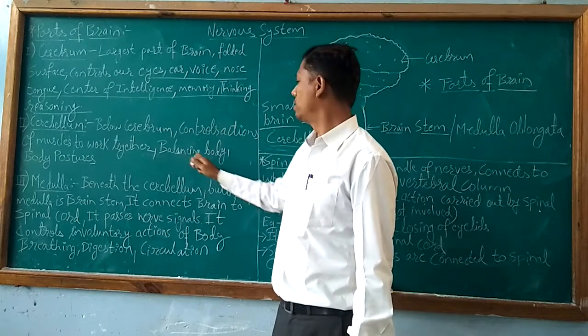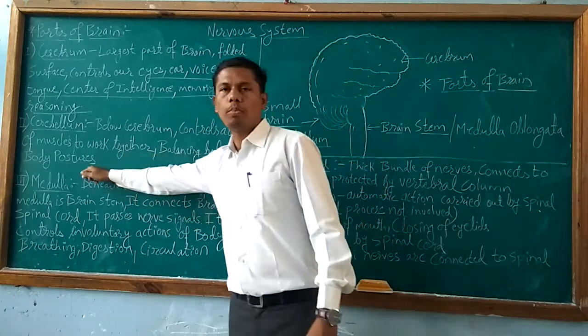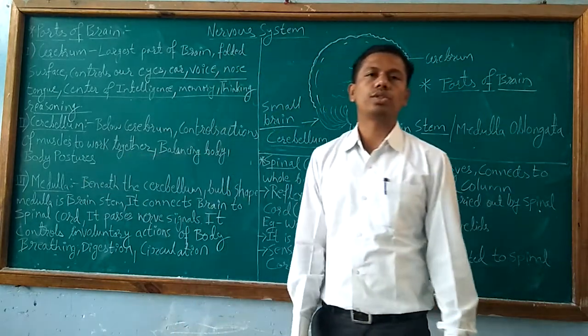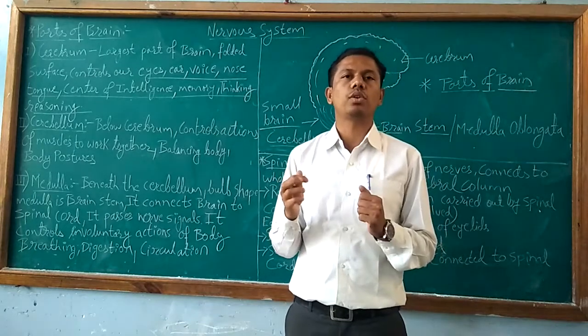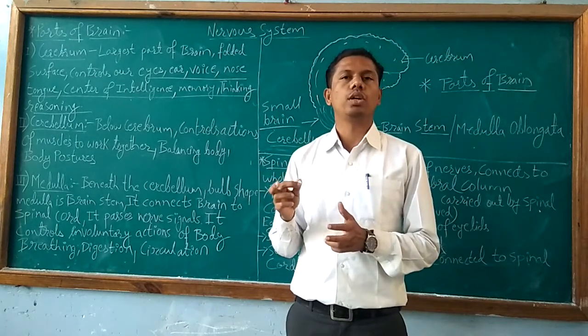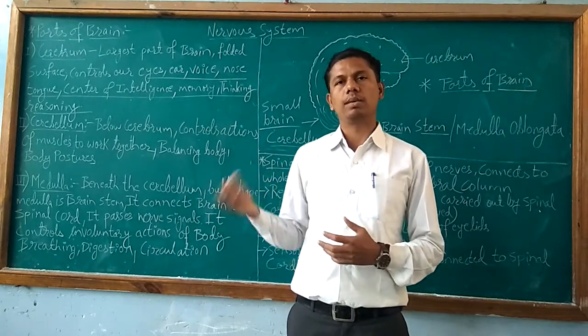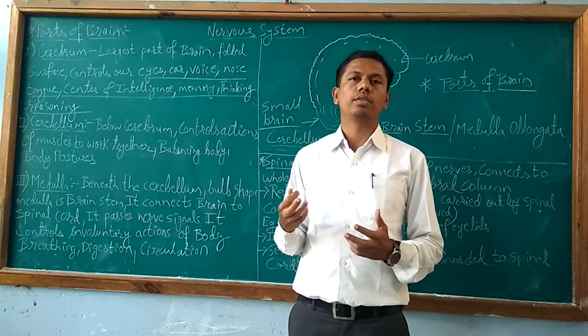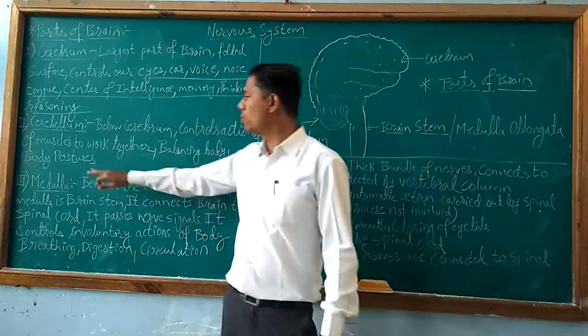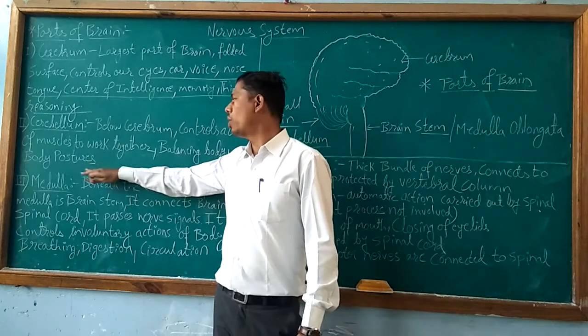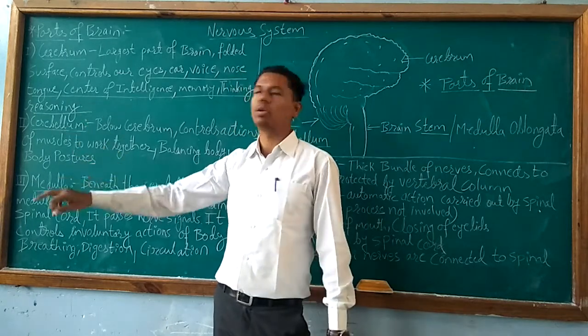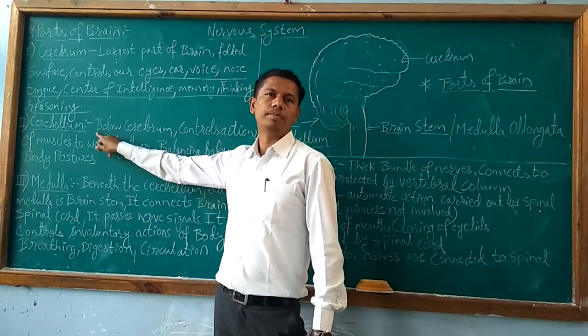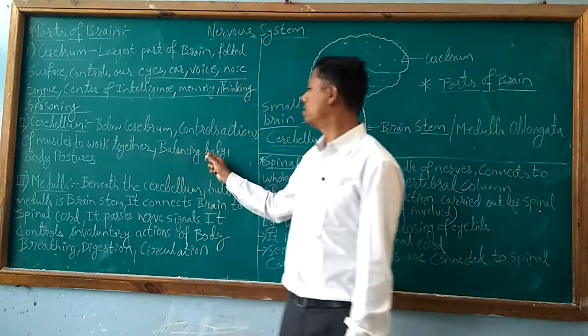Next, balancing body and body postures. So postures of the body means positions of the body that we change while sitting, sleeping, walking, whenever. We change our body position, that is body postures, that is also controlled by cerebellum. And balancing our body.